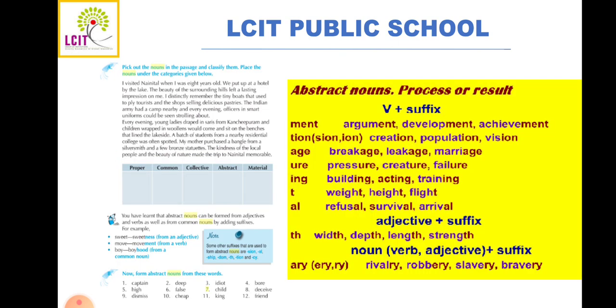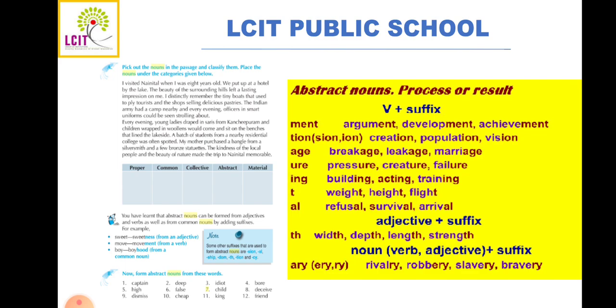Now if we move on to your chapter, we are going to learn how abstract nouns are formed. Usually abstract nouns can be formed from adjectives and verbs as well as from common nouns by adding suffixes. We know what are suffixes and we know what are prefixes. Suffixes are those small letters that are joined after a word so that it can make a new word out of it.